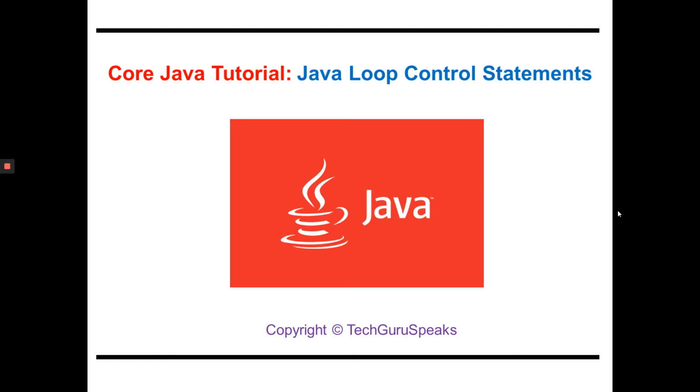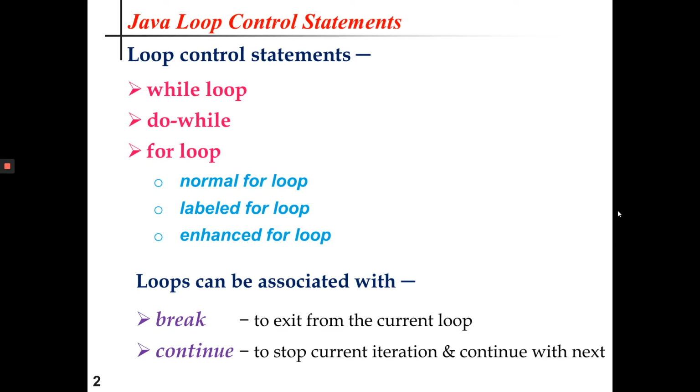Today's topic of discussion is Java loop control statement. Now, what do you mean by a loop? Basically, loop means whenever we are trying to repeat a sequence of statements, then we'll be using the concept of loop. In Java, we can have mainly three types of loop, like while loop, do while loop, and for loop.